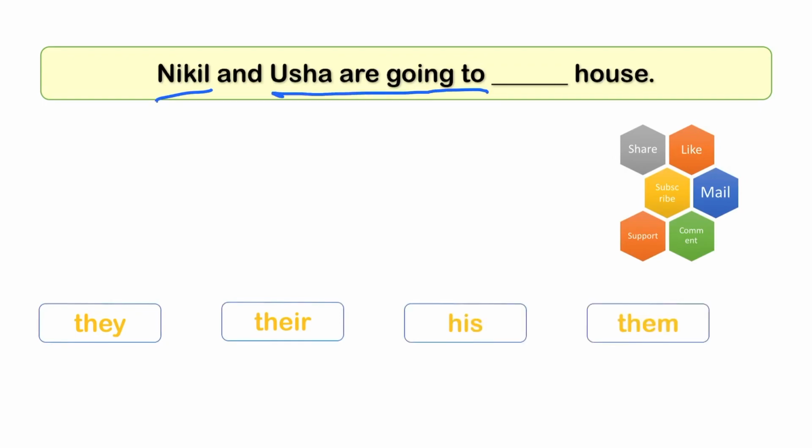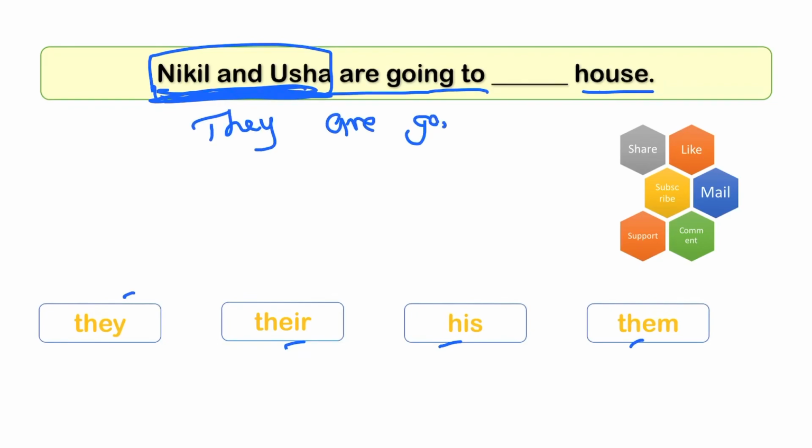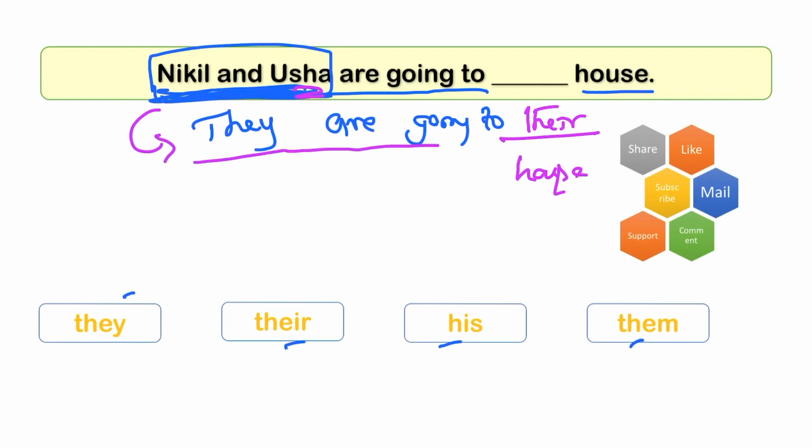Nikhil and Usha are going to dash house. So options are they, there, is, them. Nikhil and Usha, I need to consider these two, more than one. So here I can tell that they. So they are going to their house. So instead of Nikhil and Usha, I can use they are going to their house. So this is the right answer.